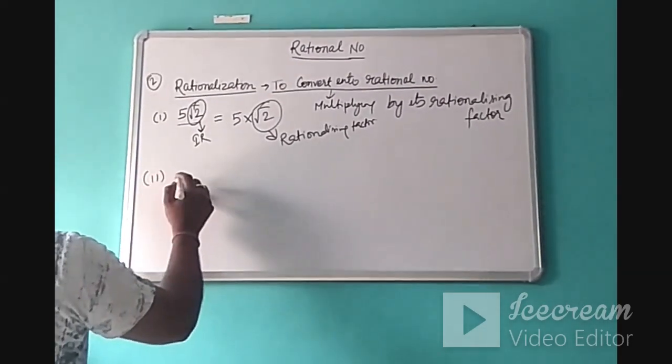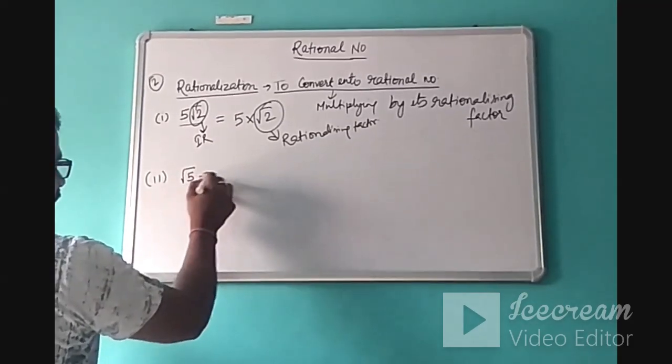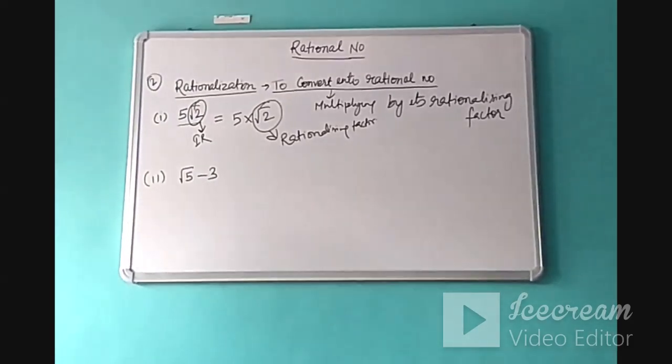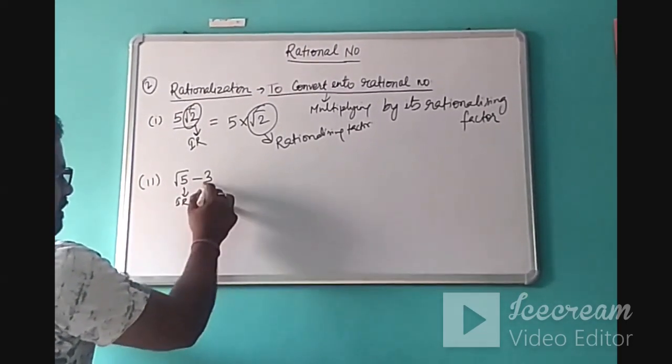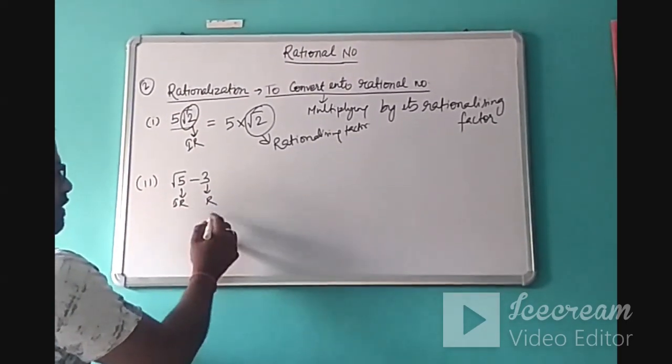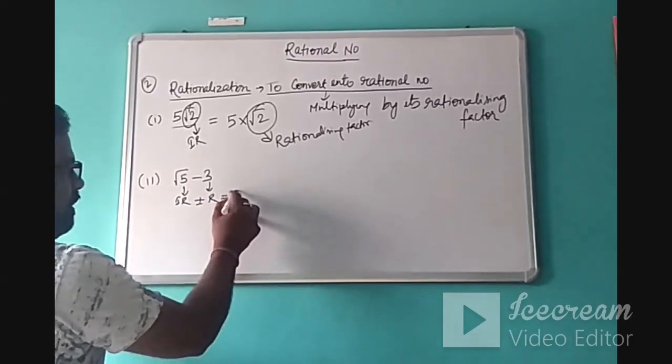Suppose something like this is given, root 5 minus root 3. Now in this case, see, this is an irrational number, this is a rational number. When you add or subtract a rational and an irrational number, you will get an irrational number.